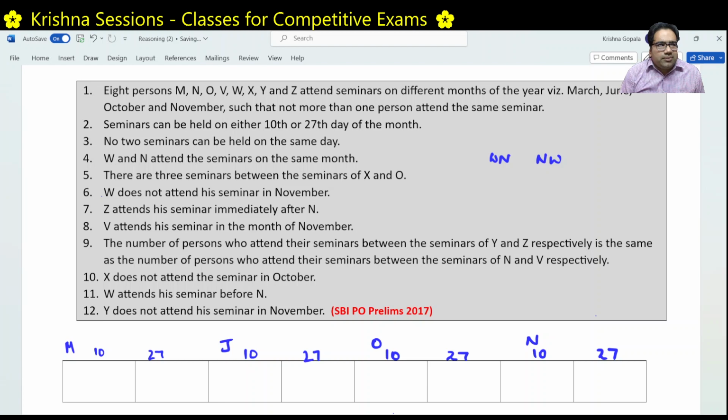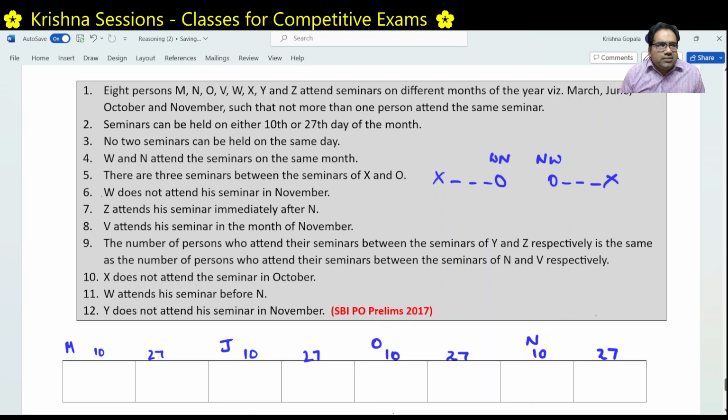There are 3 seminars between the seminars of X and O. What does that mean? X, 1, 2, 3, O is one option, or O, 1, 2, 3, X is another option. We don't know which one is right. Either X would have gone first or O would have gone first. We don't know who has gone first. Similarly for WN, who has attended the seminar first, we don't know.